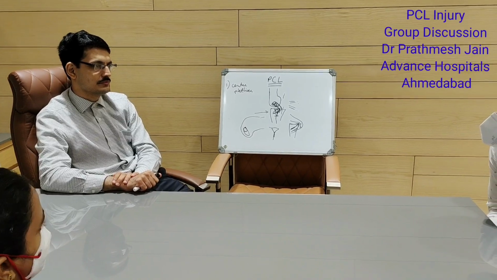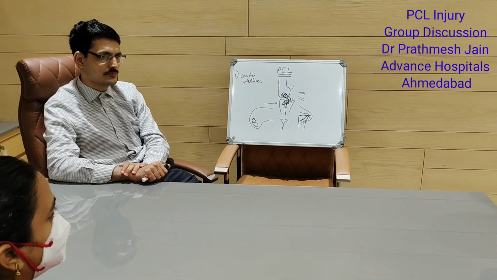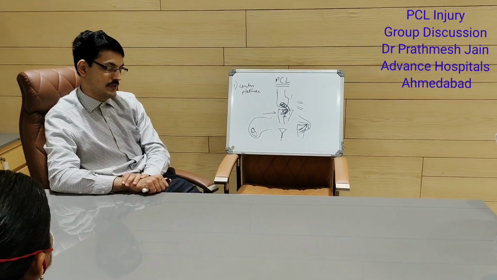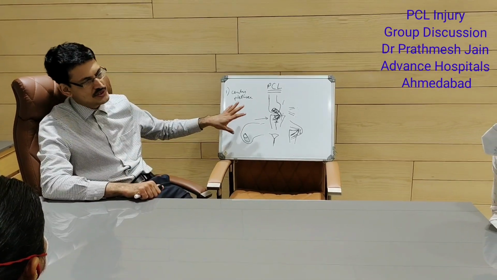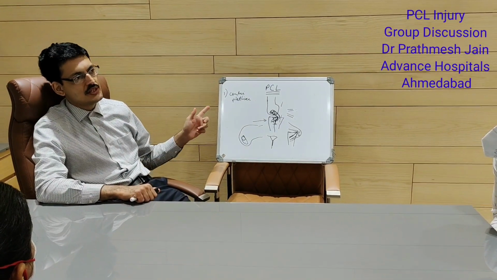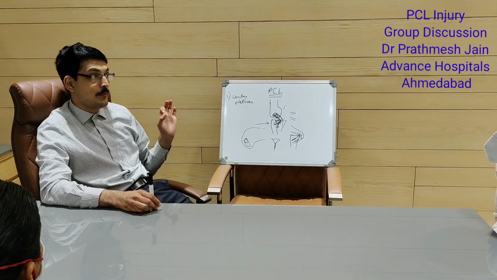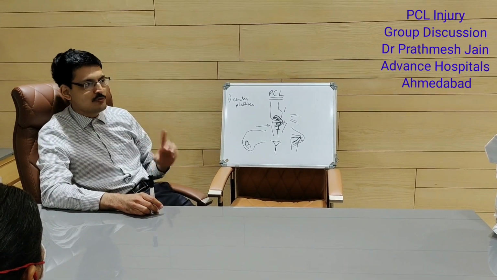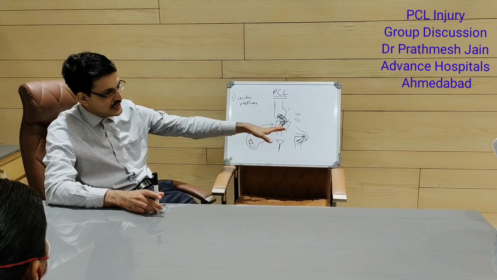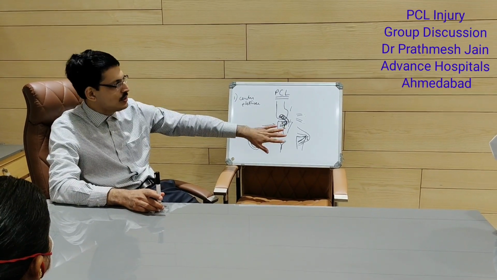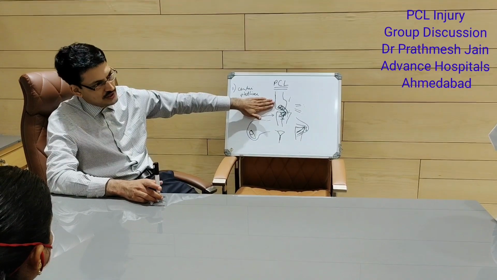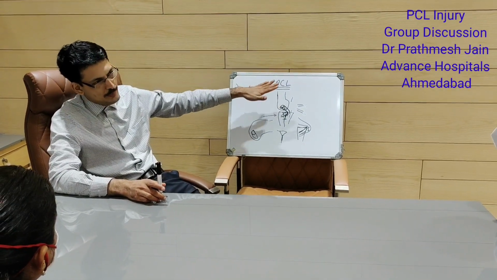Is it also guided by the status of the cartilage? The important concept here that you must appreciate is that if you have a PCL injury, there is a high chance of cartilage injury, particularly of the patellofemoral compartment, because this is a posterior sag, and whenever there is a posterior sag, you will have more cartilage injury in the front of the knee, that is on the trochlea and the patella.